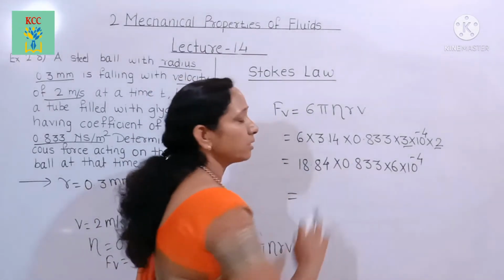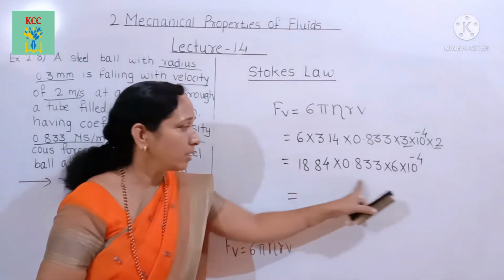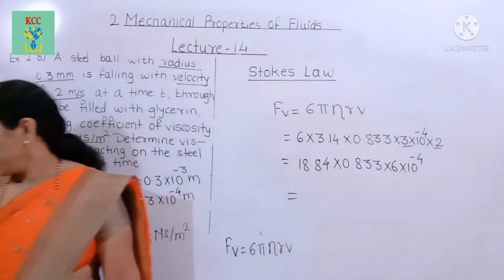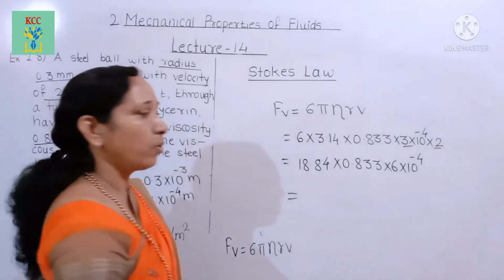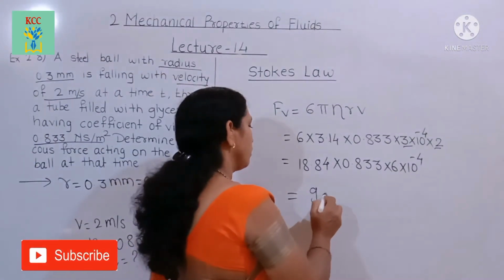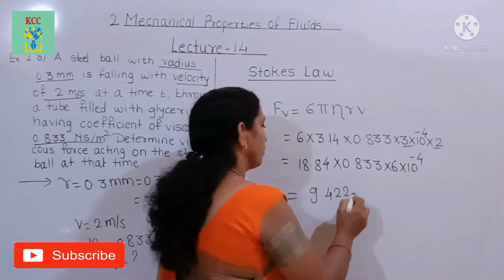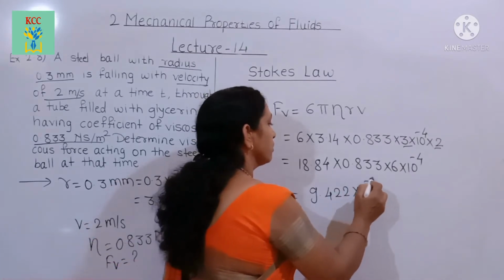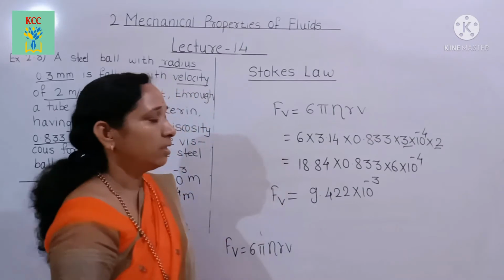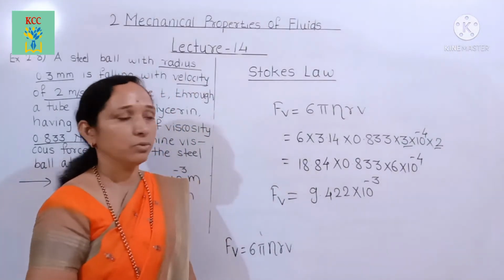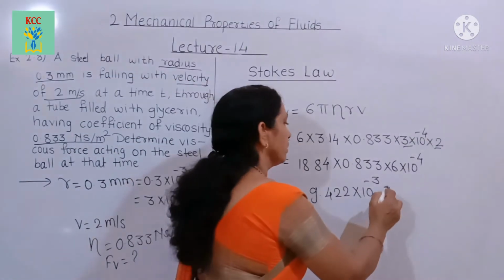On calculating this, on multiplying these values, we get the viscous force equal to 9.422 into 10 raised to minus 3. This is a force. Therefore, its SI unit is Newton.